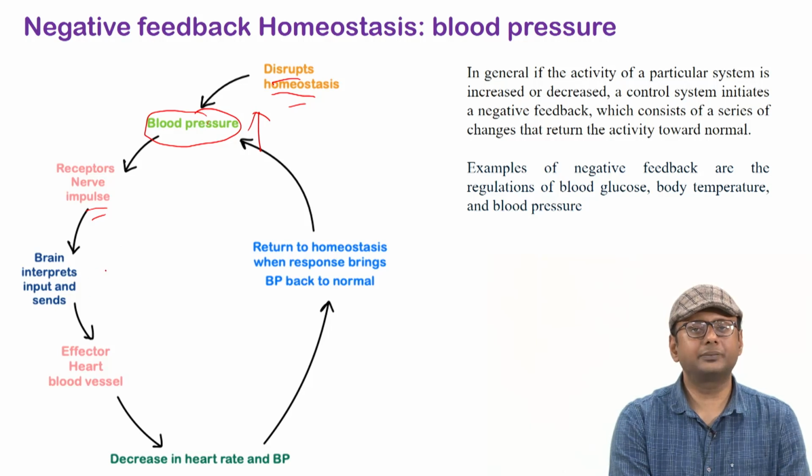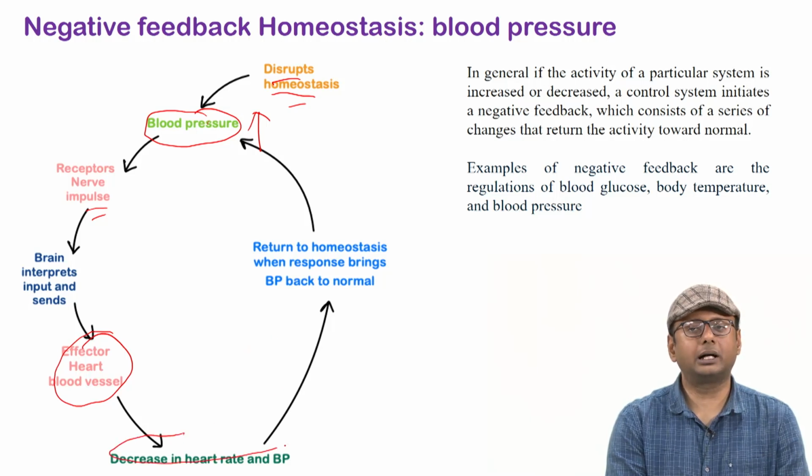The brain will intercept those nerve impulses, and they will cause the heart and blood vessels to have some effect. Basically what will happen, there would be a decrease in the heart rate and the blood pressure. Why? Because there is an increase in the blood pressure due to the disruption of homeostasis. The body needs to reduce the condition.